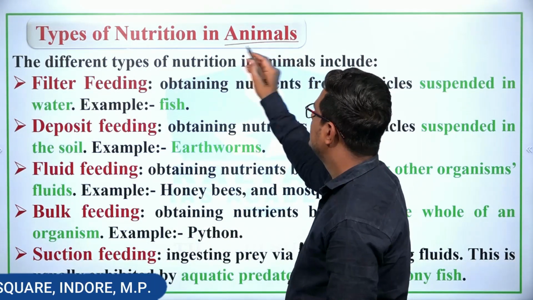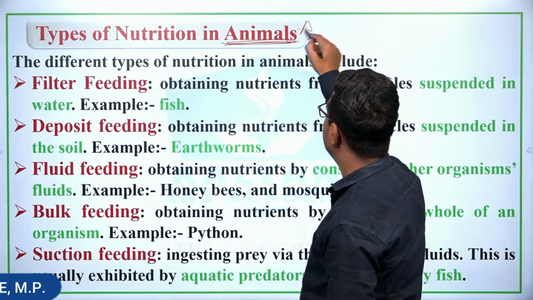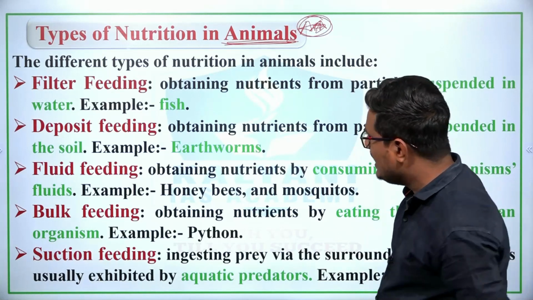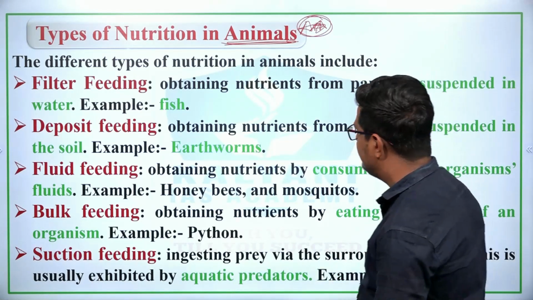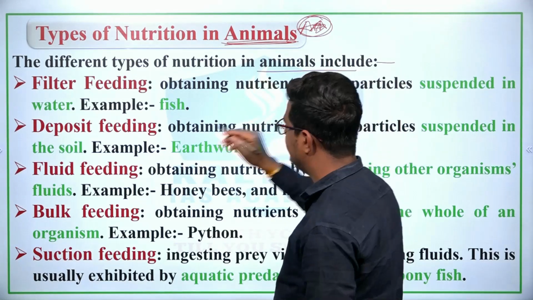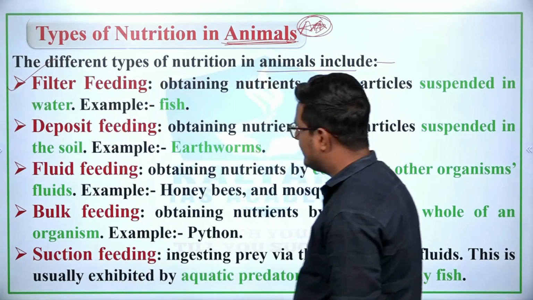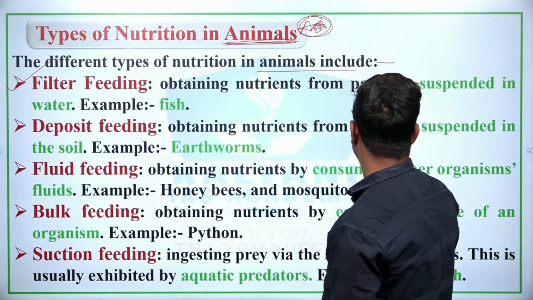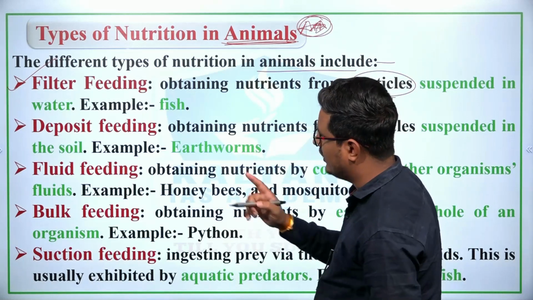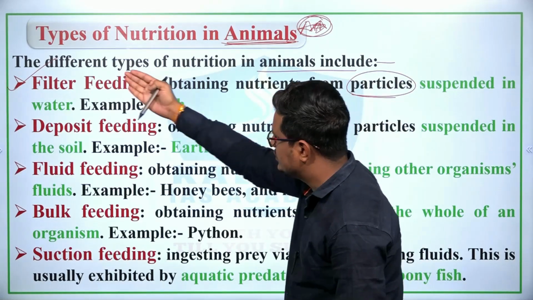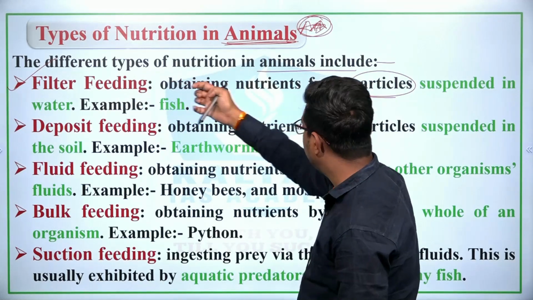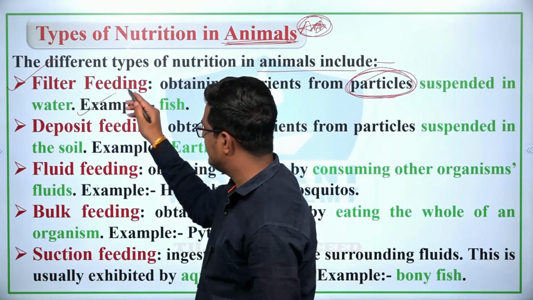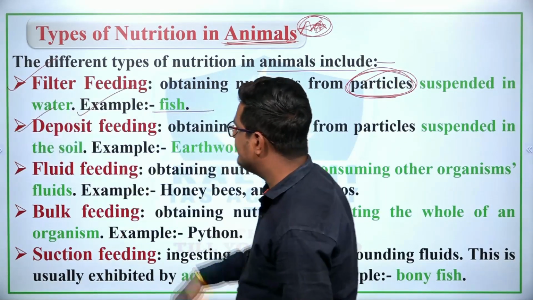Now, different types of nutrition in animals, and this is most important. Many MCQs can be asked from here in exams. The different types of nutrition in animals include, the first is filter feeding. What is filter feeding? Filter feeding is obtaining nutrients from the particles suspended in water, and this is found in fish. For an example fish. Second, deposit feeding.